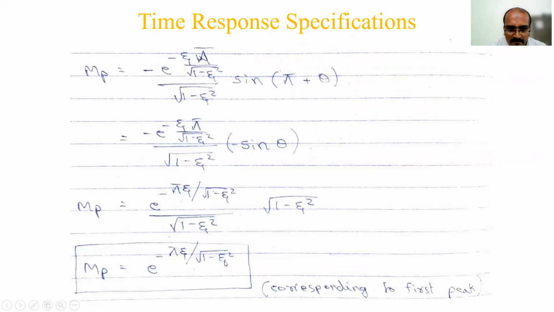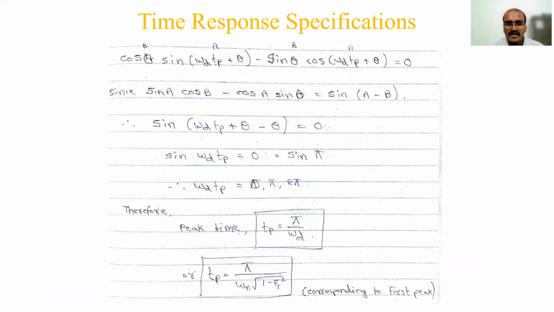Then we have Mp, the peak overshoot. See here, it completely depends on zeta: e to the power minus pi zeta by square root of 1 minus zeta square. The zeta value is required to calculate Mp. Then peak time: what do you have? Pi by omega d. Omega d is nothing but what? Omega n and zeta are required. See here, simple. The only thing is you have to remember the expression.